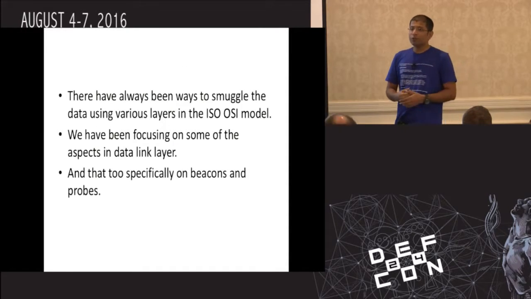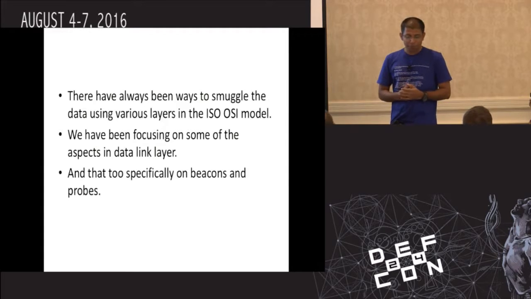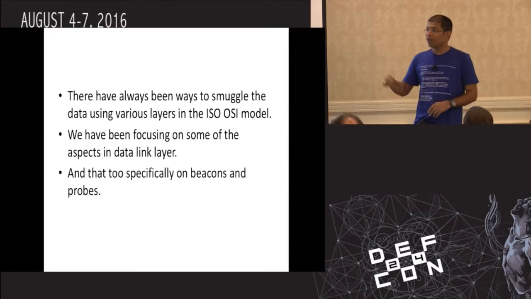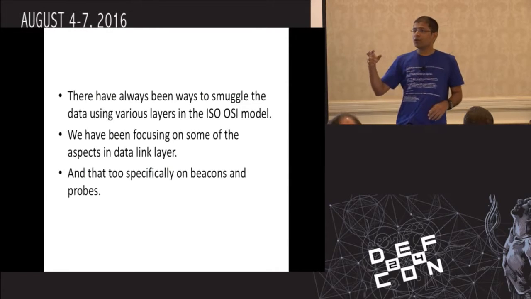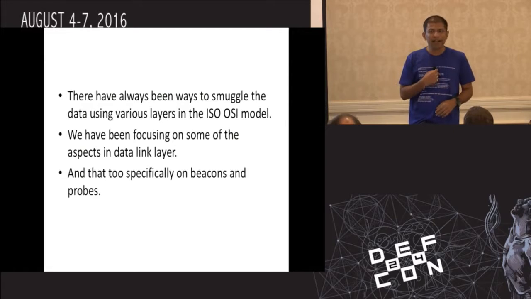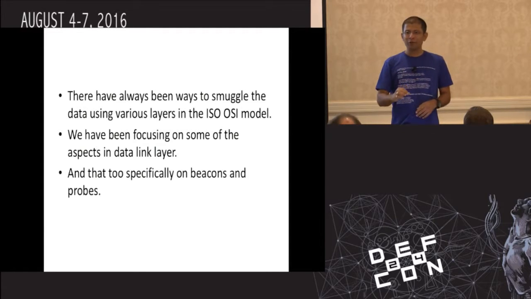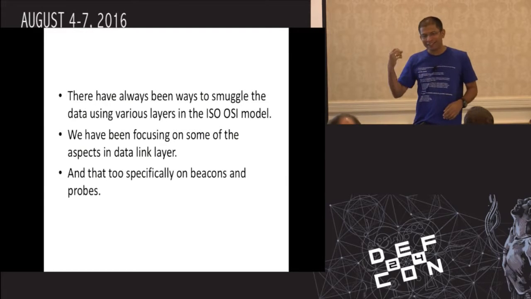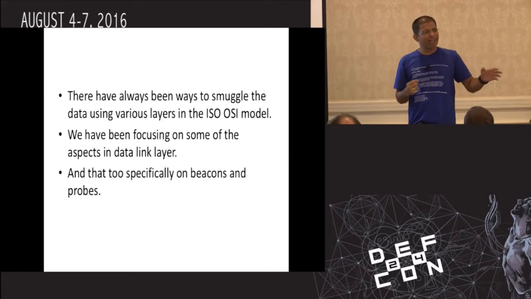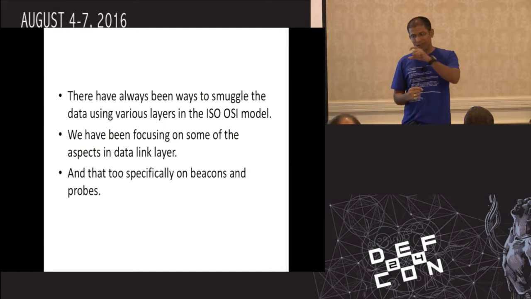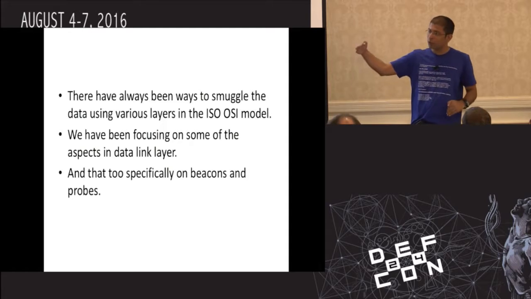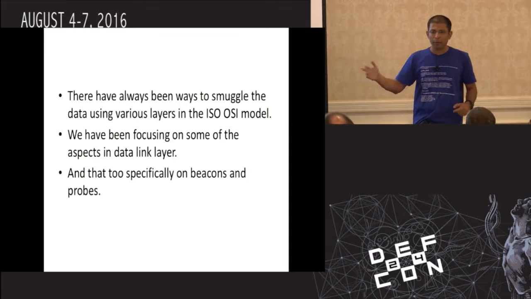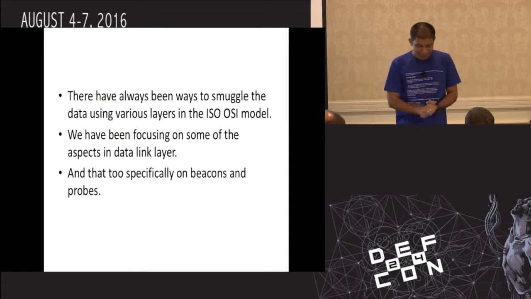There have always been ways to basically smuggle your data using various layers in the ISO-OSI model. To mention here, one of my papers got declined in Positive Hack Days, but their review was really fantastic. This particular line struck me after that review: why should it only be a specific layer? Why can there not be more than one layer on which we can ship covert data, or rather initiate a covert channel? So yes, thanks to the PhD for that.